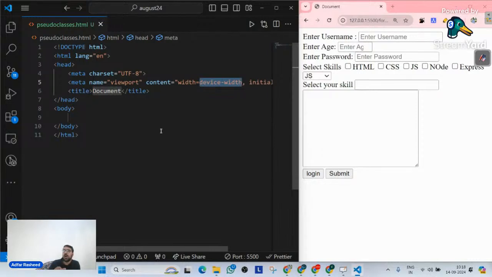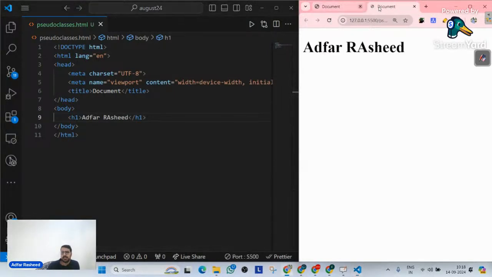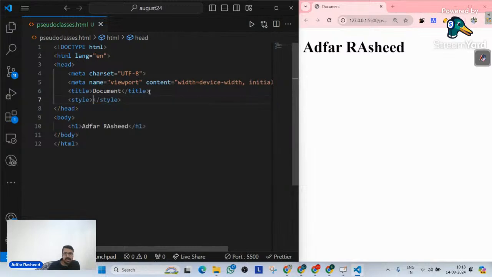Now, if we talk about our CSS here, let's create an element and let's try to understand what we mean by pseudo classes. As of now, I will simply go create an H1 and this H1 holds a text called Adfar Rashid. And let me go live with this particular web application. So let me open this quickly in the output and you can clearly see we have our output as Adfar Rashid over here. Wonderful.